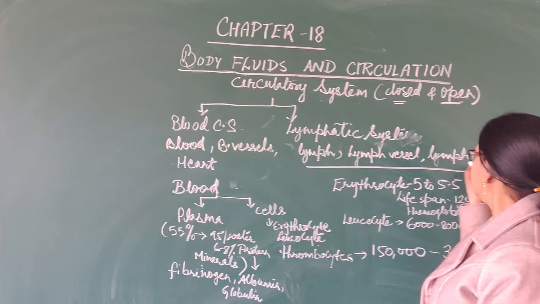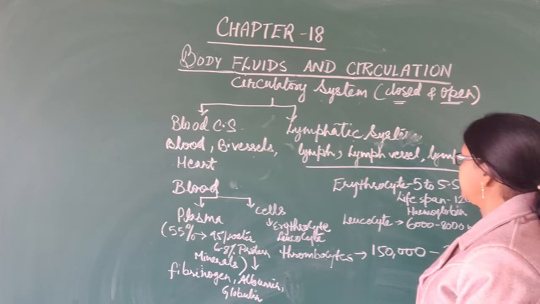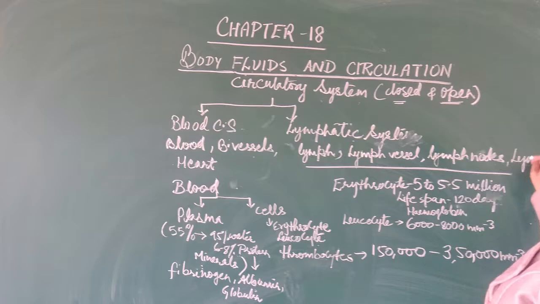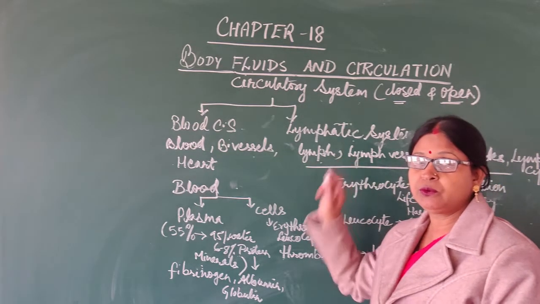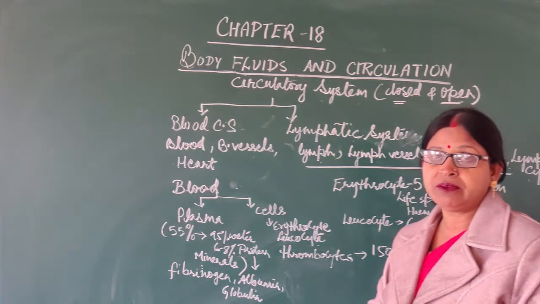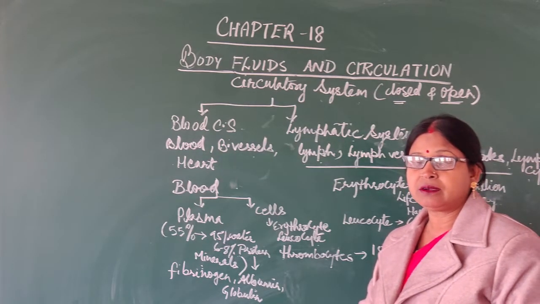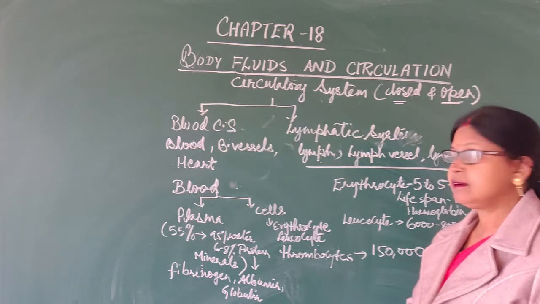Lymph vessels have, at regular intervals, nodes, swelling-like structures, as well as the lymphocytes. The lymphocytes are the cells present in the lymph fluid. They are responsible for immunity. Whatever foreign material comes into the body will be destroyed by the lymphocytes. These are of two types, B and T.